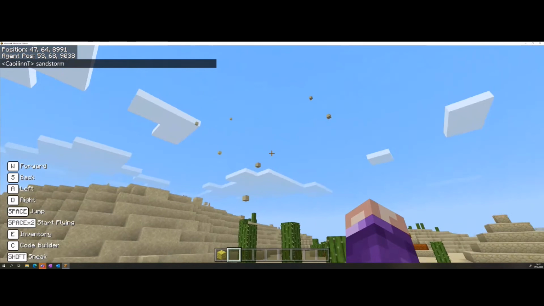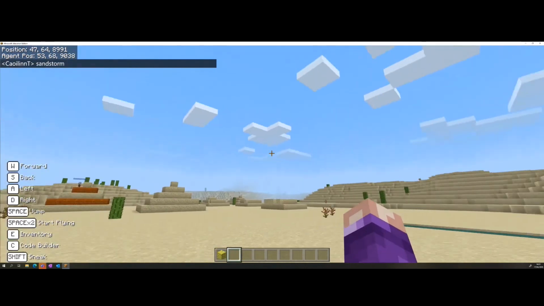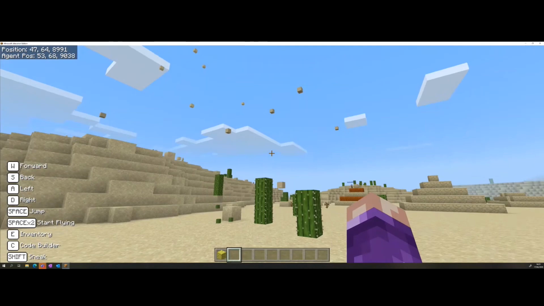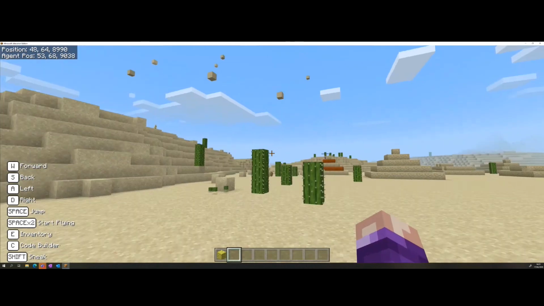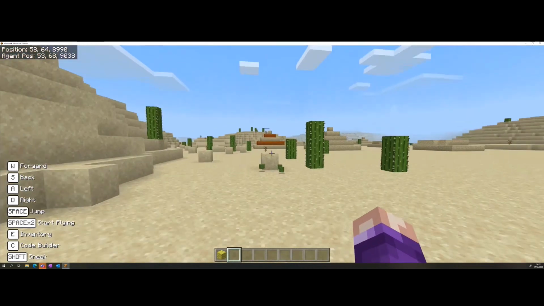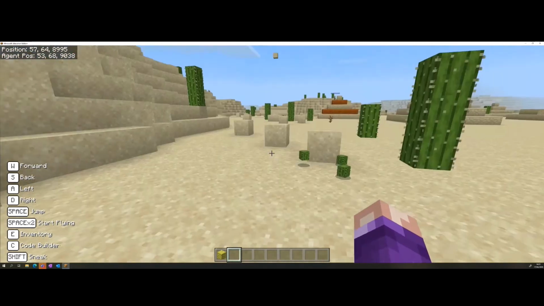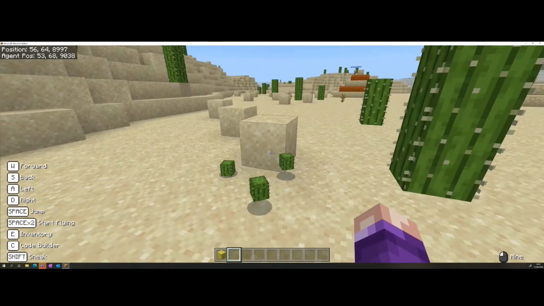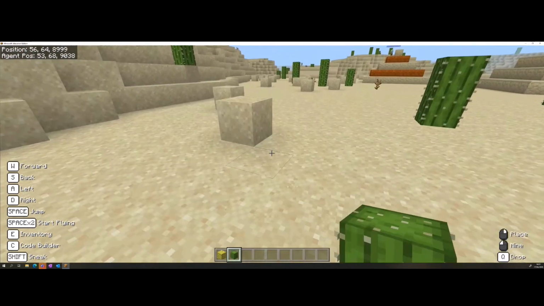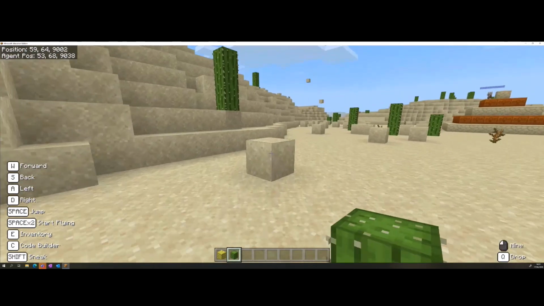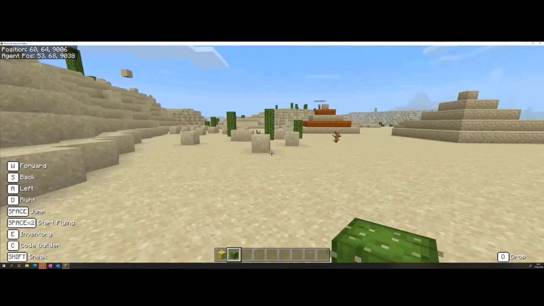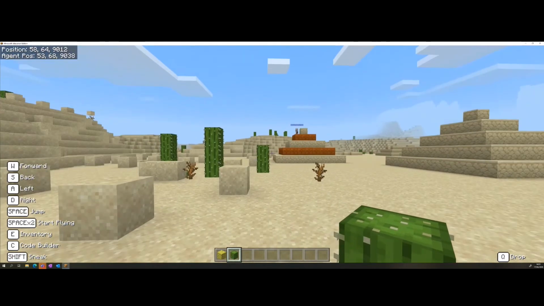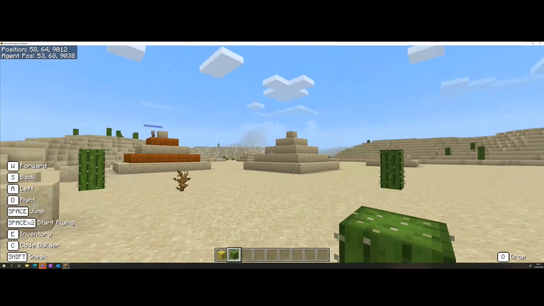Okay, and you can see all of our sand is randomly appearing up above our heads and falling down onto our city. And actually, you can see that it does land, and it can break the cactuses and it can land on top of your pyramids. So remember that you'll have to go and actually get rid of the sand blocks in your city if you've built up a lot of shops or houses. Okay, and that is all of the coding that we have for you today with our Egyptian project.